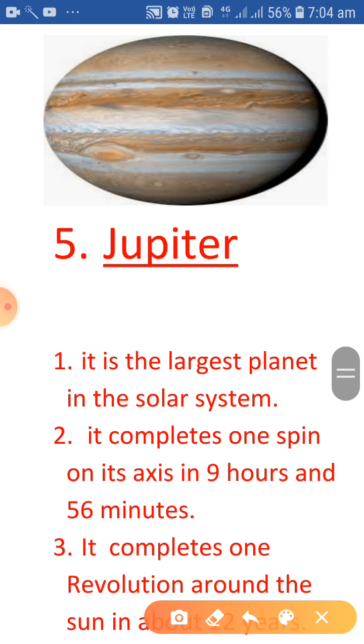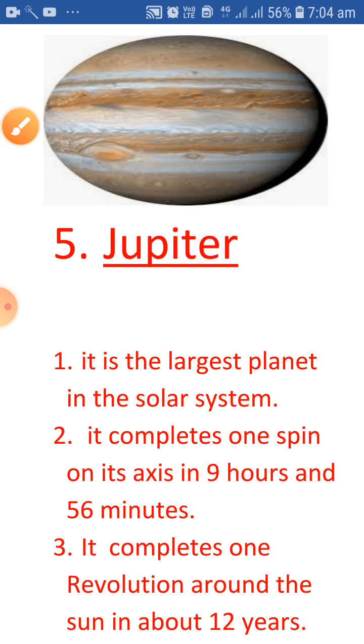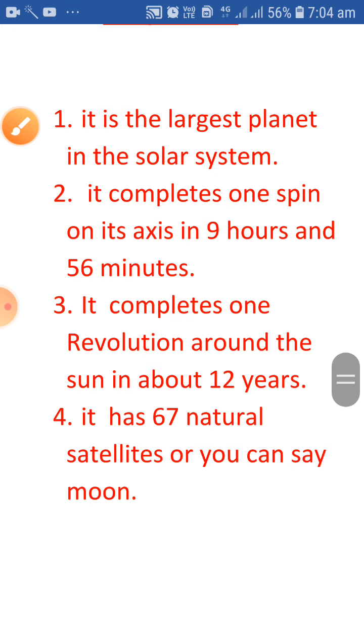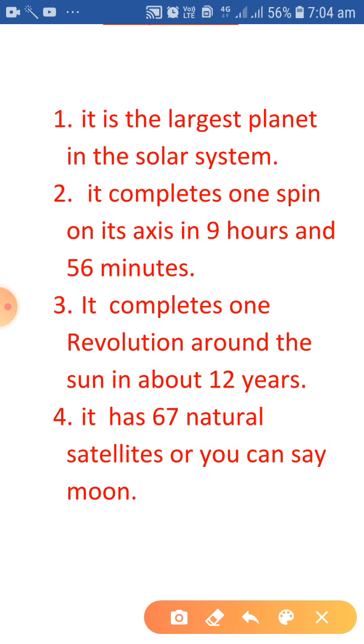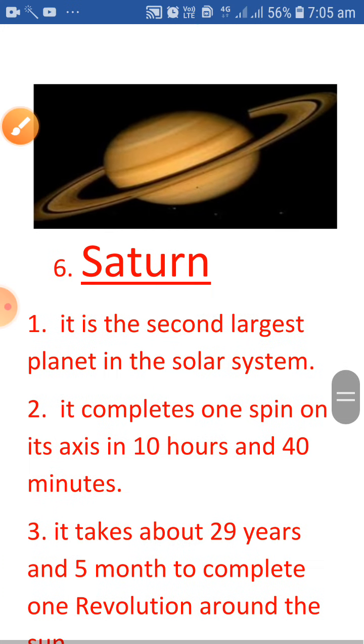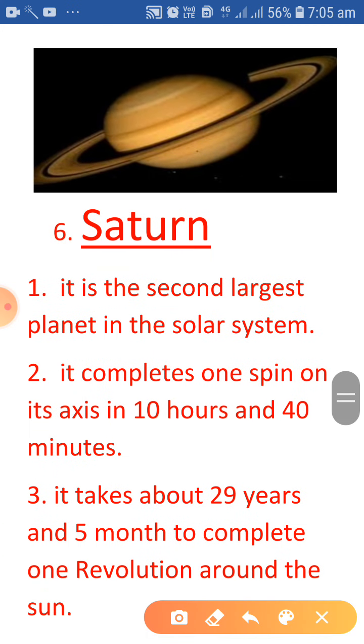The next one is Jupiter. As you know, Jupiter is the largest planet in our solar system. It completes one spin on its axis in 9 hours and 56 minutes. It completes one revolution around the sun in about 12 years. It has 67 natural satellites, or we can say 67 moons.